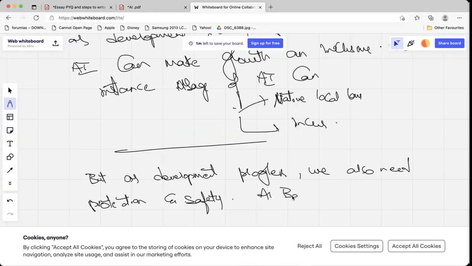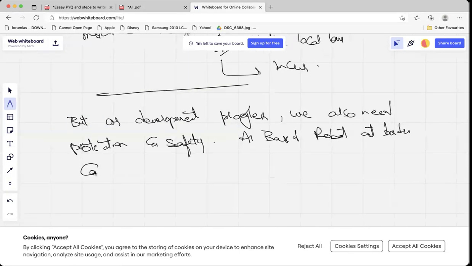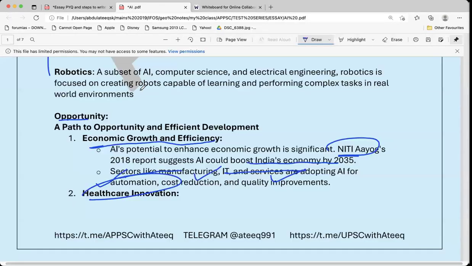AI-based robots at the borders can guard well, and people can sleep peacefully. So like this, you can write in the SS. To substantiate things, you will write things that are there from here. You will not dump all these things. You will only use limited content.